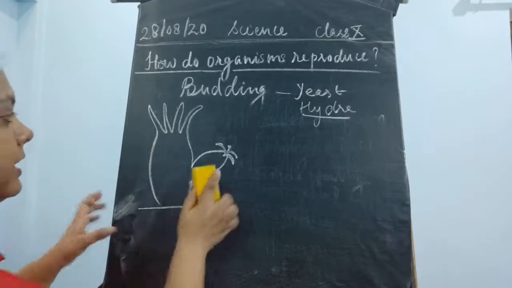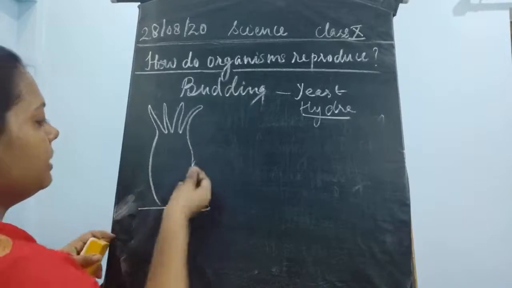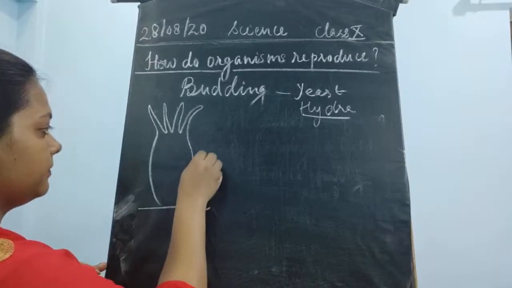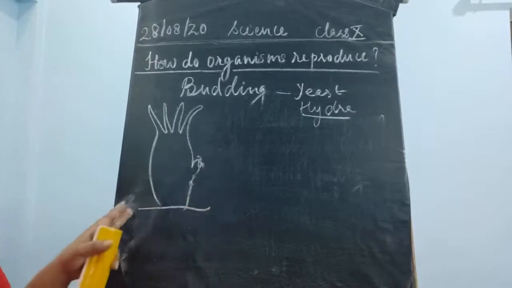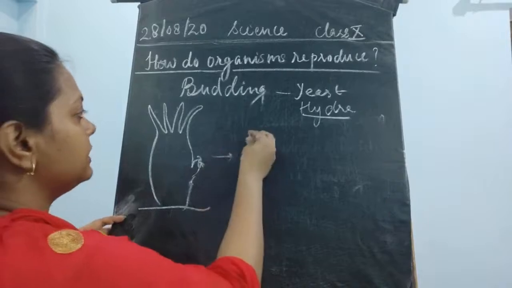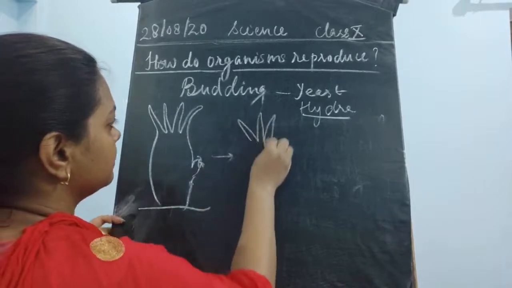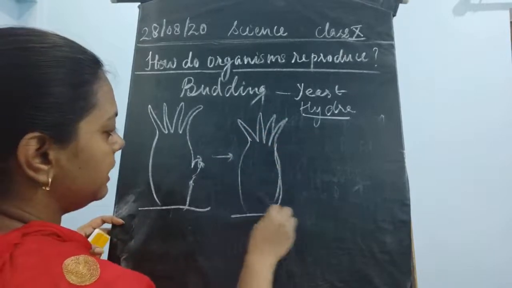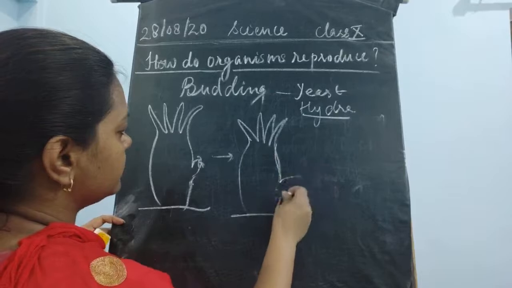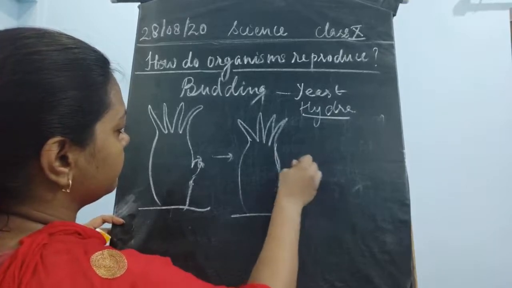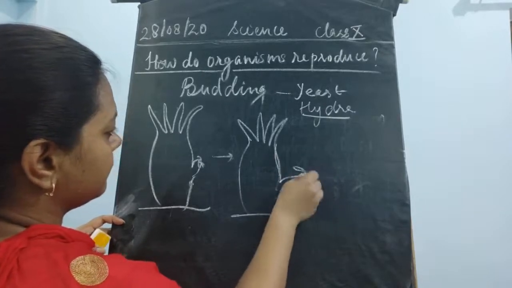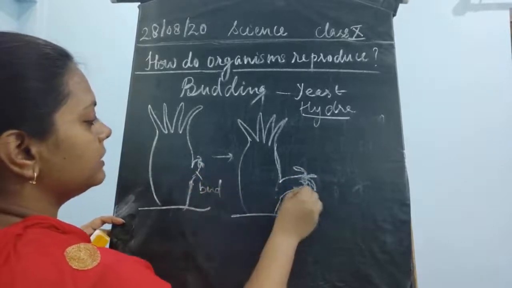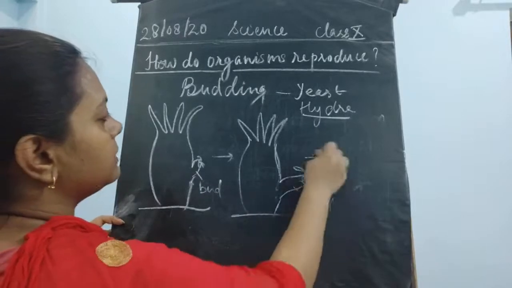At first it is not very big, it is very small. One small projection is developed from here, and later on this develops. This is the parent hydra, and this was the bud which was developing. So this is a bud, again this is a bud, and this again grows.